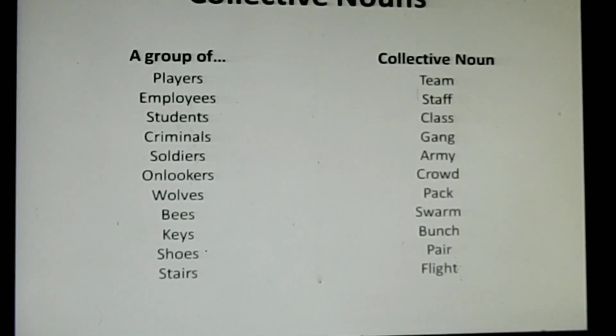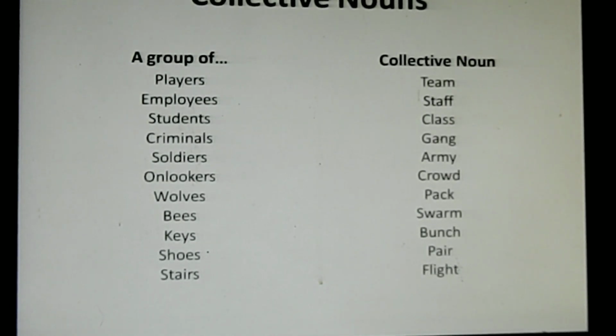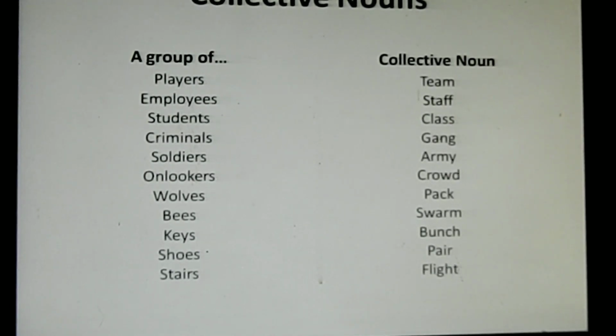Now we have one difficulty in collective nouns, because there are so many collective nouns. It's difficult to learn them all. That's why I would suggest you learn the most common collective nouns. Whatever collective nouns are given on the screen, they are all common.